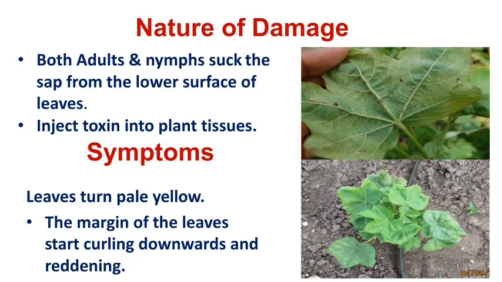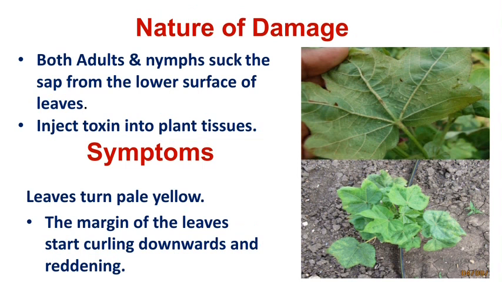leafhopper. Now the nature of damage of this pest: the jassid or leafhopper has two damaging stages, nymphs and adults. Both nymphs and adults congregate under the surface of the leaves and suck the cell sap from those tender plant parts. As a result of feeding, they produce a number of symptoms on the infested leaves.